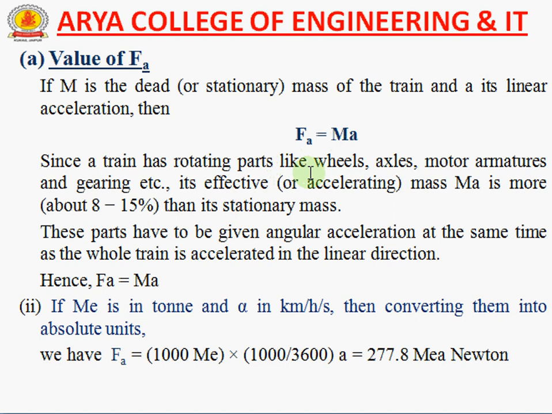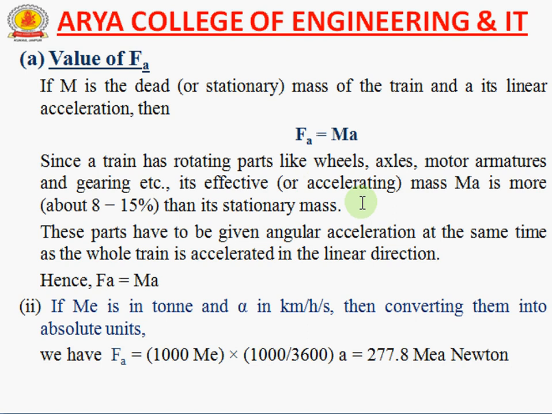Since a train has rotating parts like wheels, axles, motor armature and gear, etc., the effective or accelerating mass is about 8 to 15% more than its stationary mass.